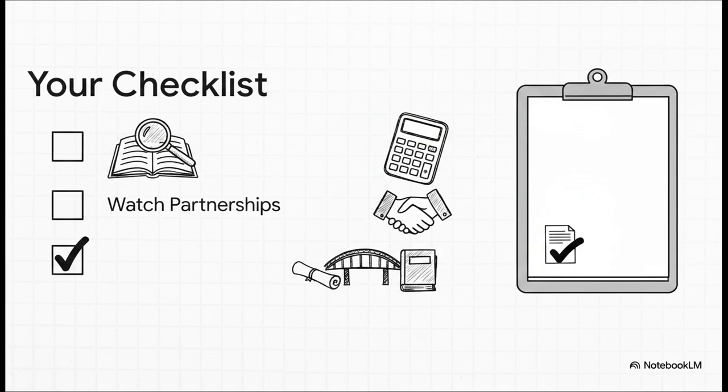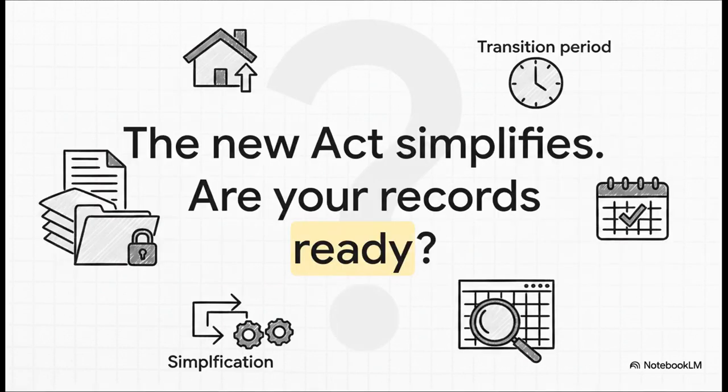And number 3, really get to grips with the transition rules. Know that your old losses are safe, but also know that your old exemptions can be clawed back. And underpinning all of this, solid, watertight compliance. And that really brings us to our final thought for today. You know, the whole point of the 2025 Act is to simplify things. But this transition period is going to demand a lot of diligence and a lot of precision from all of us. So the one key question you should be asking yourself and asking your clients is this: are your records truly ready for this new era of taxation?